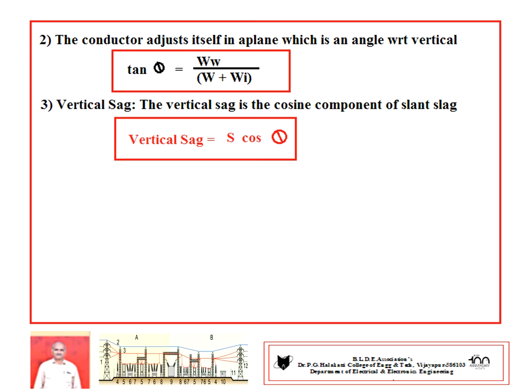Then the vertical sag of the overall effect of these two: vertical sag becomes S into cos theta. If a question comes, briefly discuss the atmospheric or environmental conditions' effects on transmission line, it means you have to discuss theory. It may be for 8 marks or 10 marks. Such relations are also useful in problem solving.